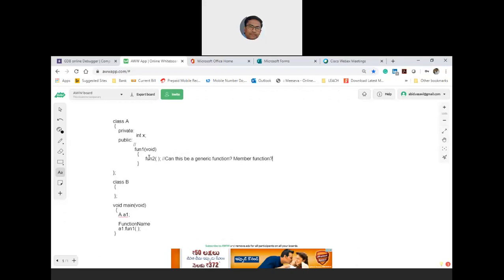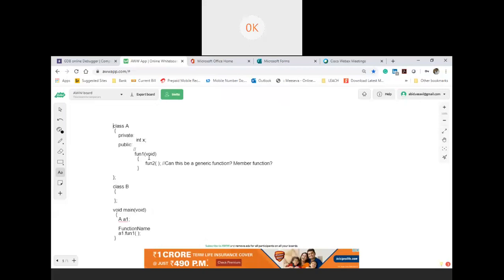Only a member function. Okay, generic function, what is the problem? No arguments in that, sir. It cannot be a generic function, it cannot work with the same object. Data is not accessible. Whose data is not accessible? Object a1's data is not accessible. The point is, I don't want to tackle the data of a1. a1's data is not important for me.